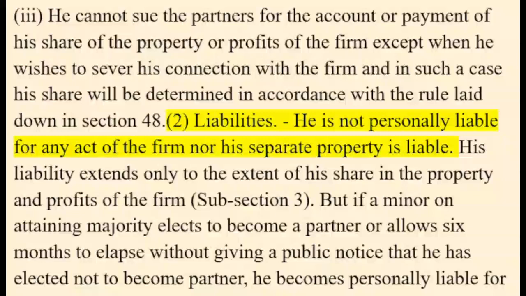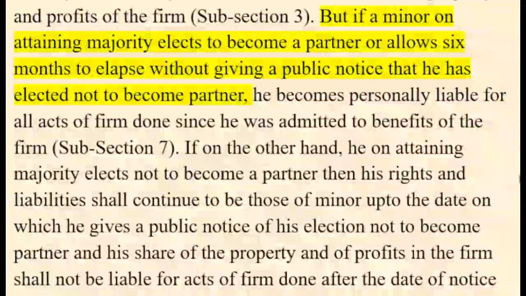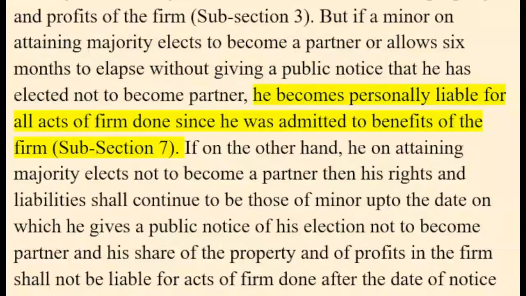2. Liabilities. He is not personally liable for any act of the firm, nor is his separate property liable. His liability extends only to the extent of his share in the property and profits of the firm. Subsection 3. But if a minor on attaining majority elects to become a partner or allows 6 months to elapse without giving a public notice that he has elected not to become a partner, he becomes personally liable for all acts of the firm done since he was admitted to the benefits of the firm.